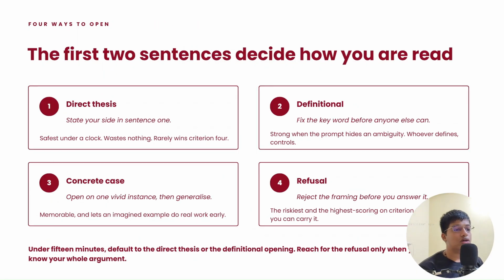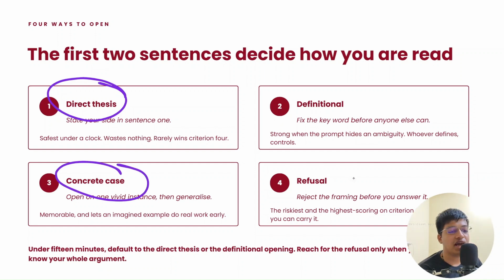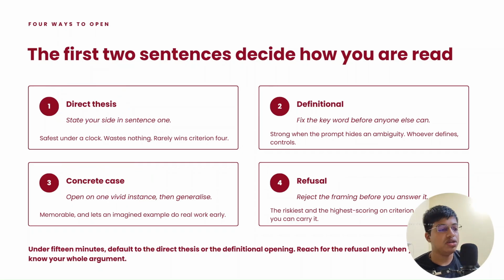So the first two sentences decide how you are read. There should be a thesis sentence, it should not be definitional, and there should be a concrete case, and reject the framing before you answer it. You need to state what things you are accepting, what things you are rejecting, and the counter argument you need to take into account essentially.